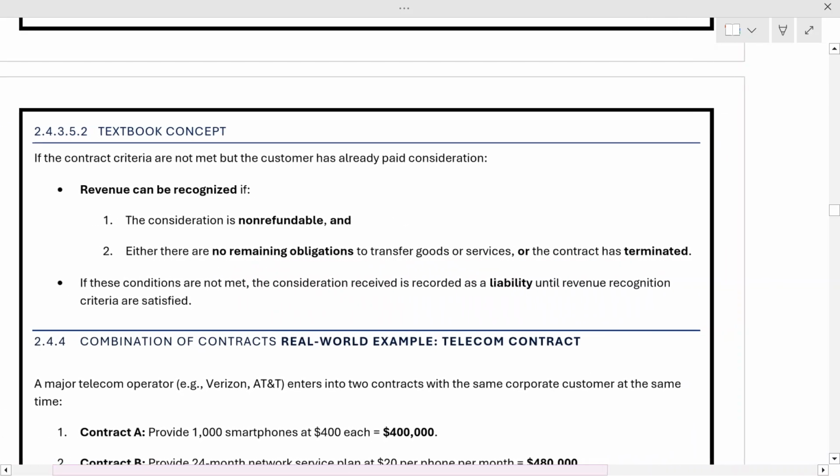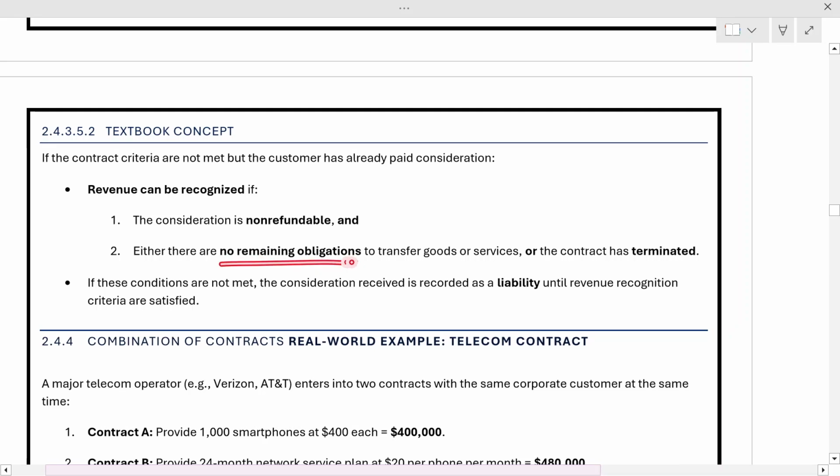Now in the case of Starbucks, there are no remaining obligations to perform, or after 31st December the contract got terminated to use that Starbucks card. So basically these are two situations where revenue can be recognized and the money or consideration has already been received.